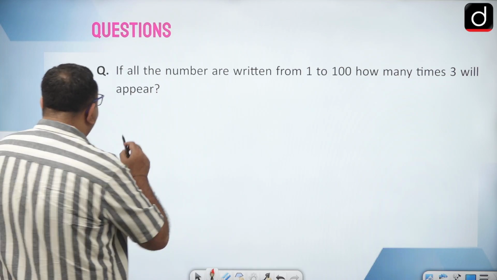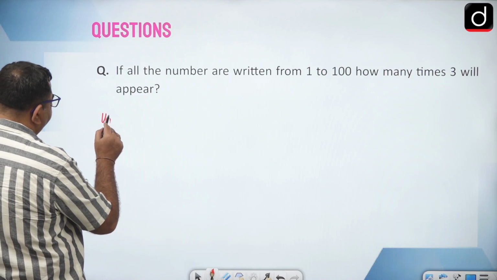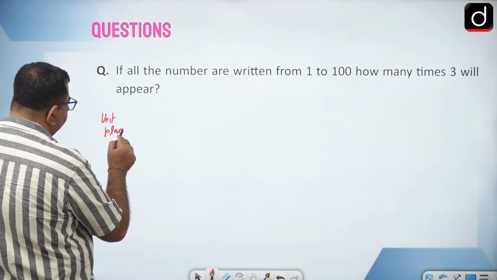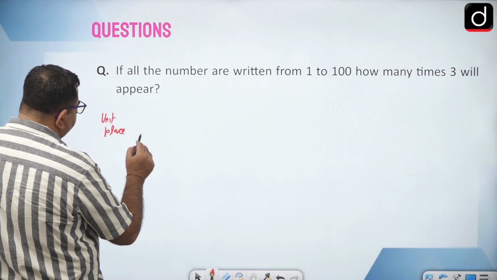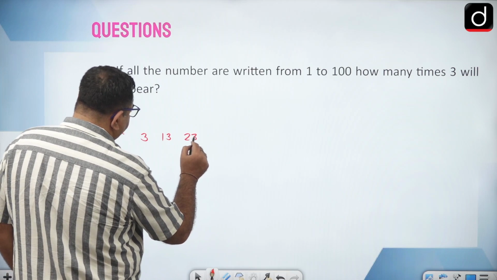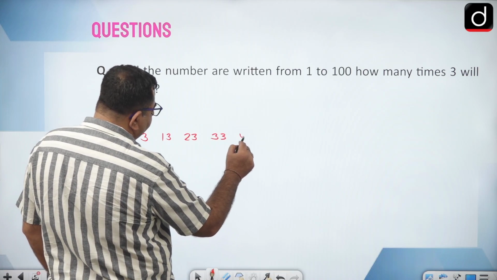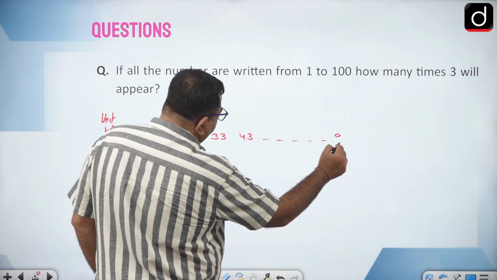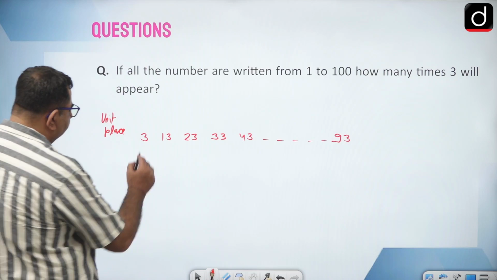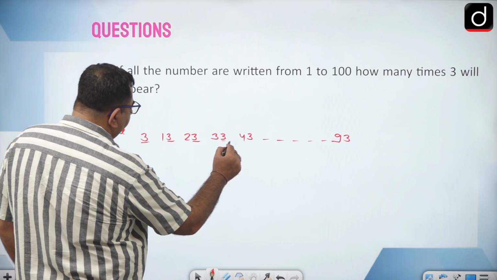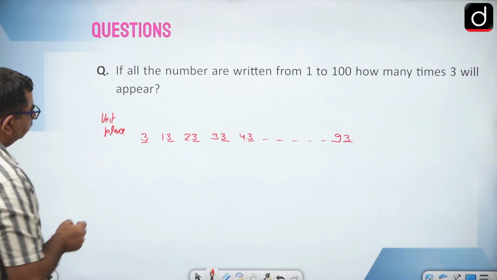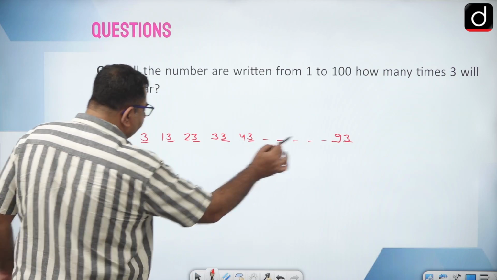So on units place, it will come in 3, then 13, then 23, then 33, 43, and so on till 93. Can I say how many times 3 will be coming on units place? This is a total of 10 times.